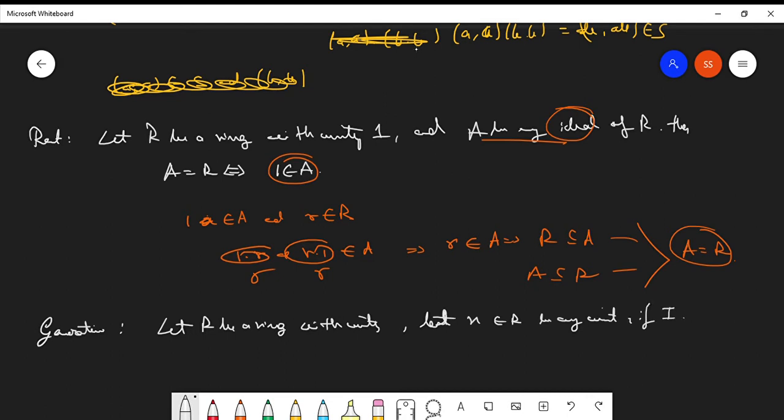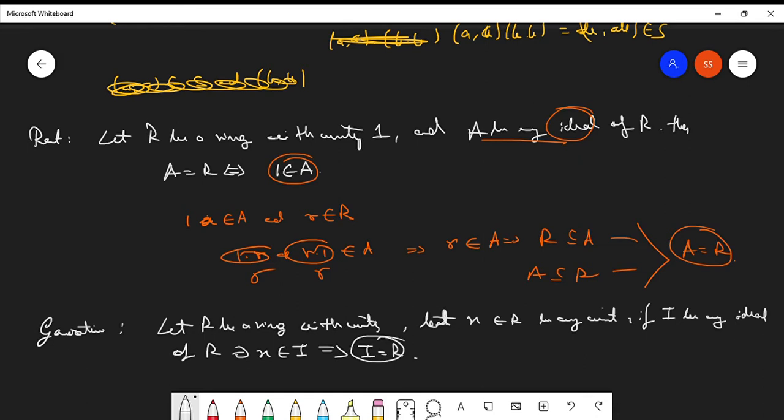If I is any ideal of R such that x belongs to I, then that implies I equals R. So you take a ring R with unity and a unit of R as x, and I is any ideal of R. If that unit x belongs to I, then I equals R.